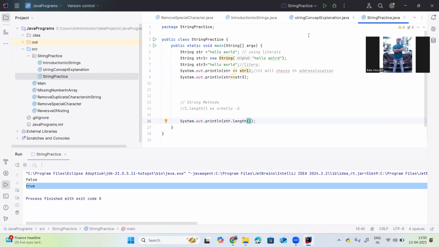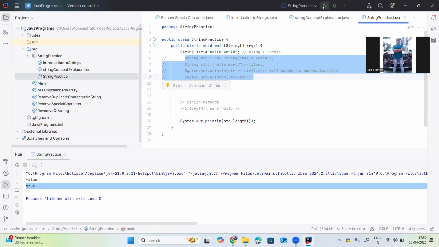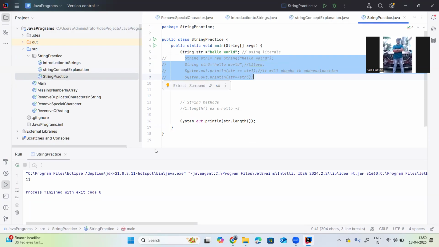So I am commenting this one and just running this one. Str dot length, what will it show? It will return 11. Now we can count it: 1, 2, 3, 4, 5, 6, 7, 8, 9, 10, 11.